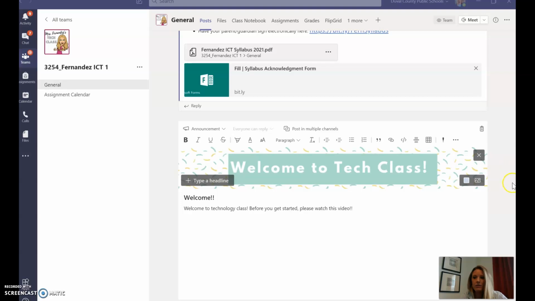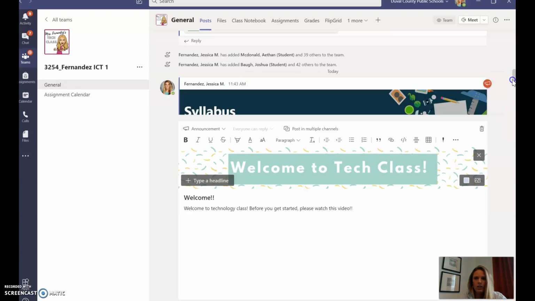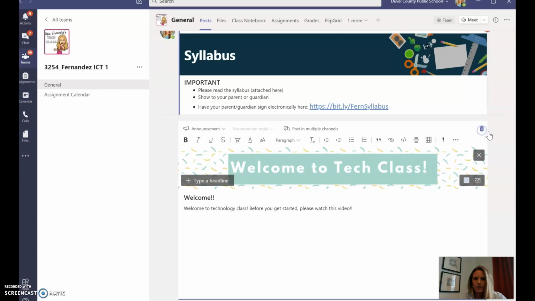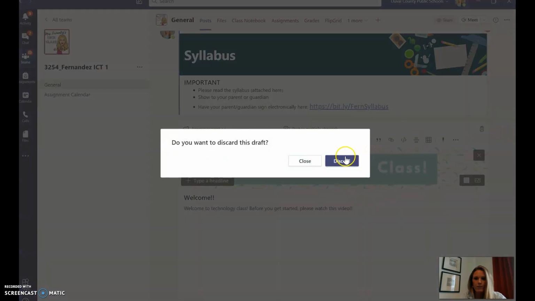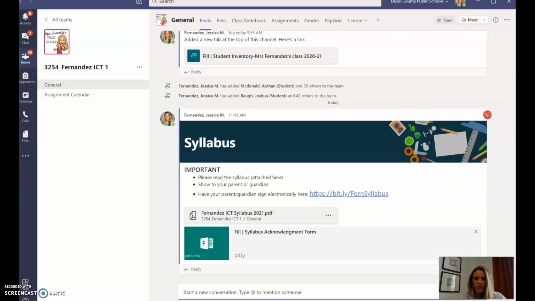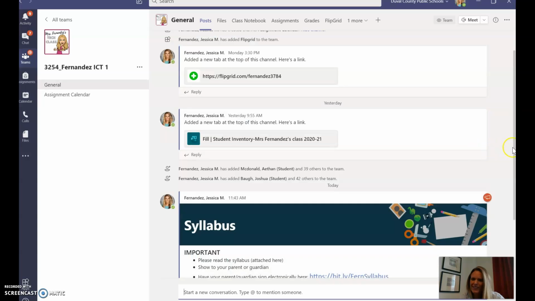So in your Teams, the first thing you're going to see here is a general tab, and in your general, let me move it up here. In your general, you're going to have, let me get rid of this. Sorry. Can you tell I've been off the computer for a couple days?